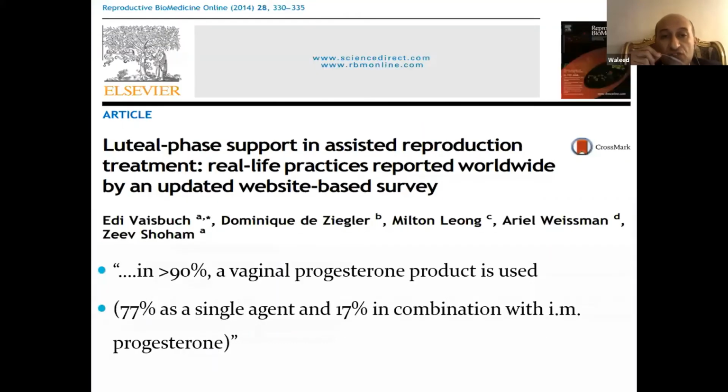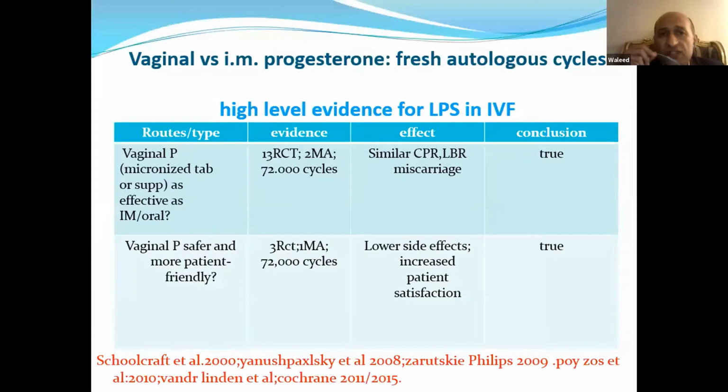This was a survey done in many countries, and it showed that more than 90% of gynecologists prefer vaginal progesterone as the method for luteal support, and of this 90%, 77% give it as a single agent and 17% in combination with intramuscular progesterone. Vaginal versus intramuscular progesterone in fresh cycles.